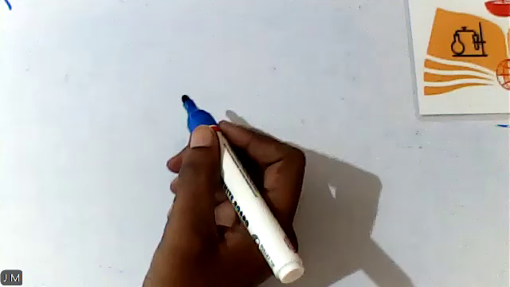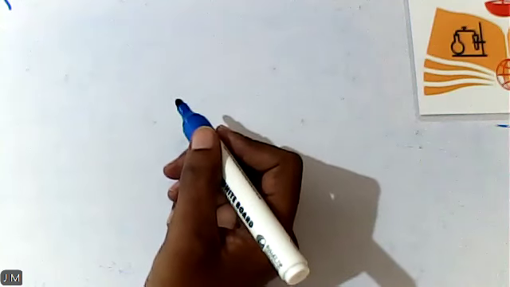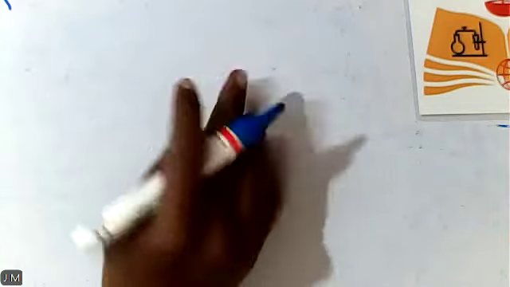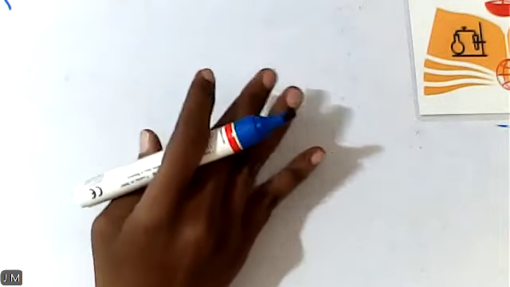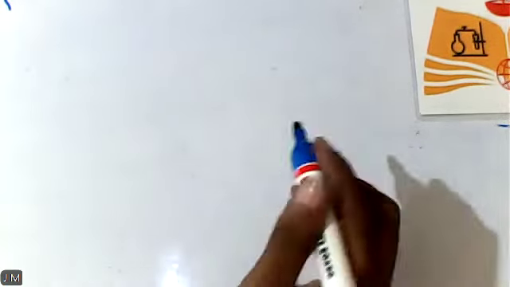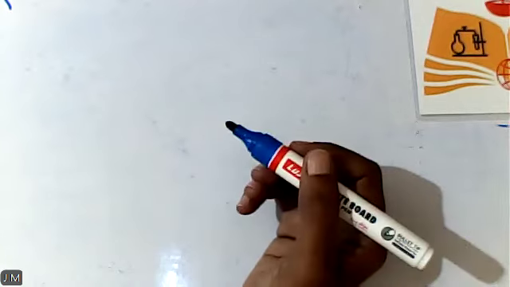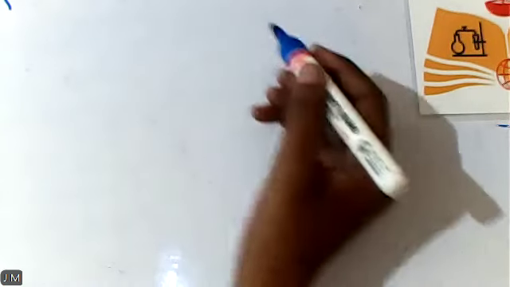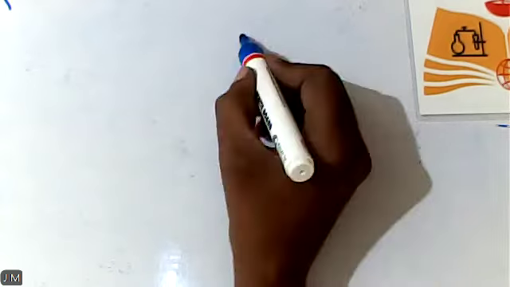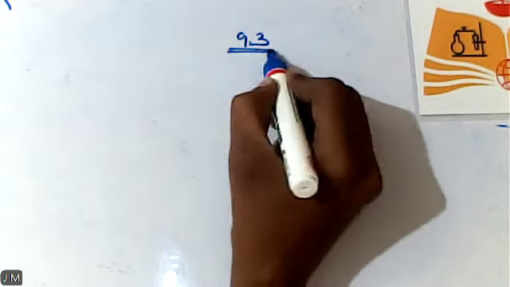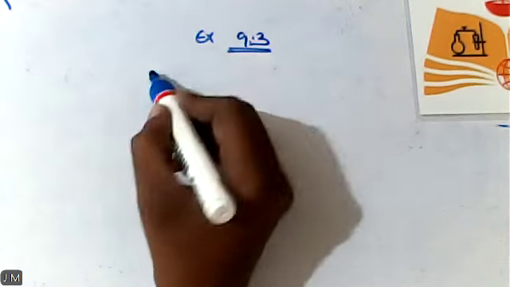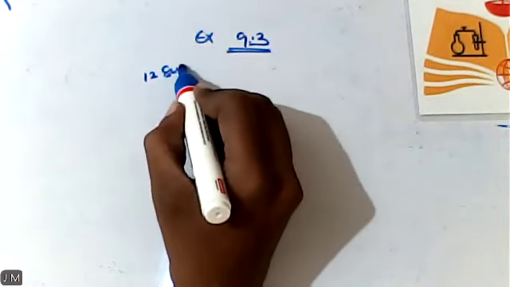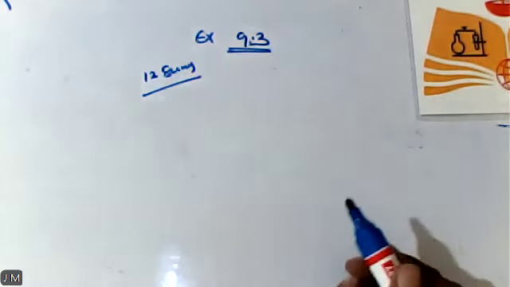Here the ninth chapter is fully related with the theory part. For each and everything, you are supposed to understand only with the help of the property. I am not asking you to learn the property by heart. Only with proper understanding, we will try to learn everything. Now listen. This is exercise 9.3. I will give you the tips alone first. In exercise 9.3, all together 12 sums are there.